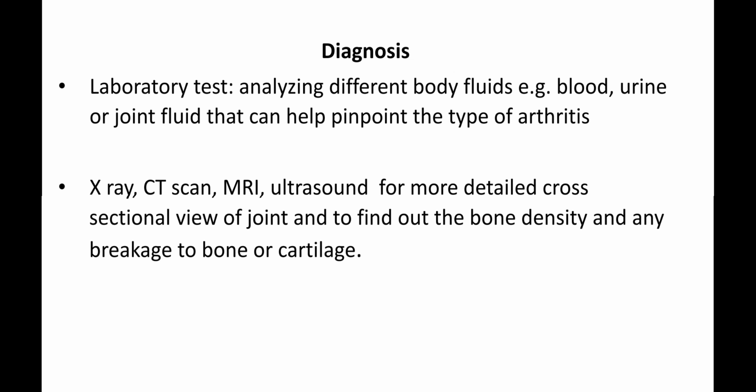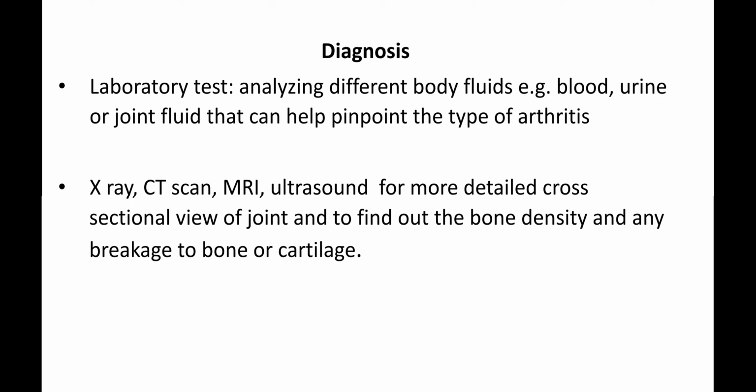Now coming to diagnosis. Laboratory tests, that is analyzing different body fluids, for example blood, urine or joint fluid, can help pinpoint the type of arthritis. Then X-ray, CT scan, MRI, ultrasound for a more detailed cross-sectional view of the joint and to find out the bone density and any breakage to bone or cartilage.